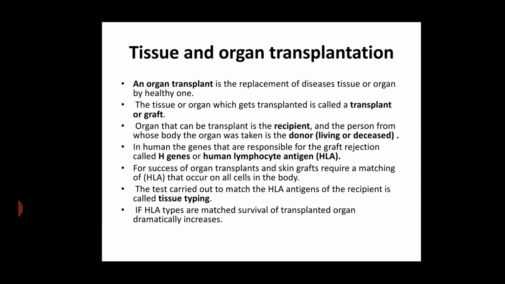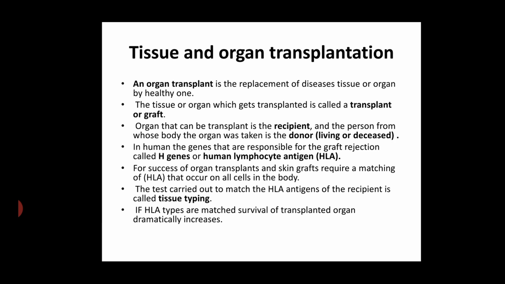Now the next subtopic is tissue and organ transplantation. Organ transplantation is the replacement of the diseased tissue or organ by a healthy one. You know that, students, nowadays different types of organ transplantation are done in Nepal also. For example, kidney transplantation, blood transfer, liver transfer, etc. Such transplantation is done to replace the diseased tissue or organ. The tissue or organ which gets replaced is called the transplant.